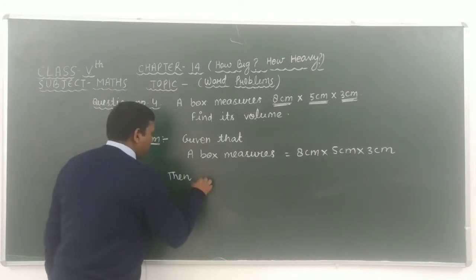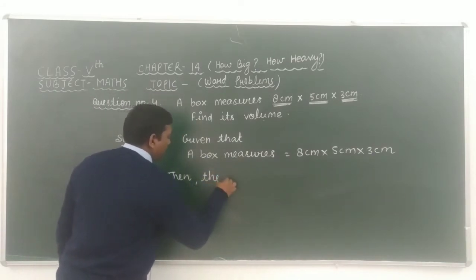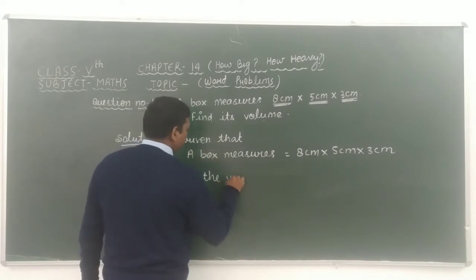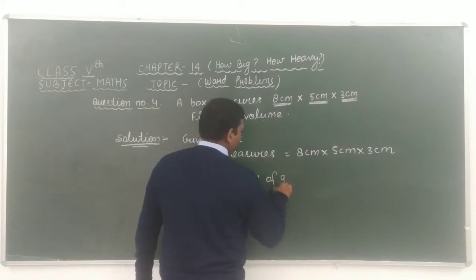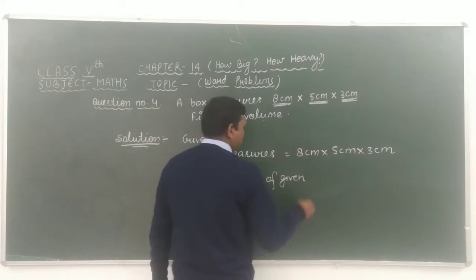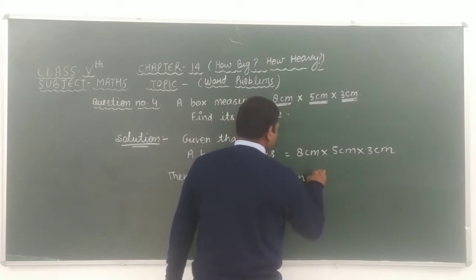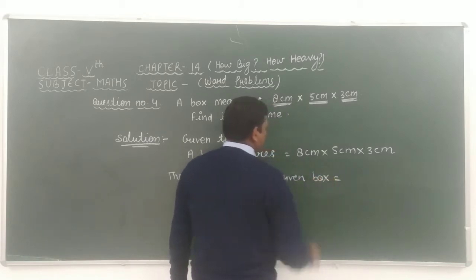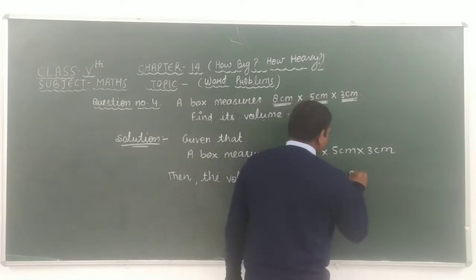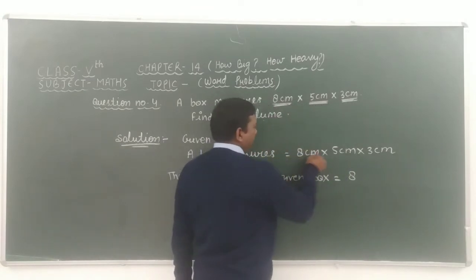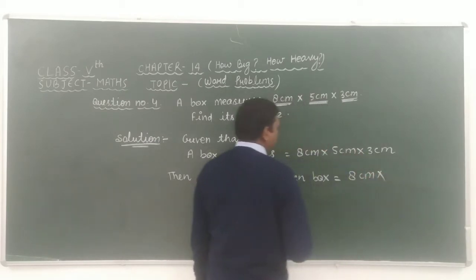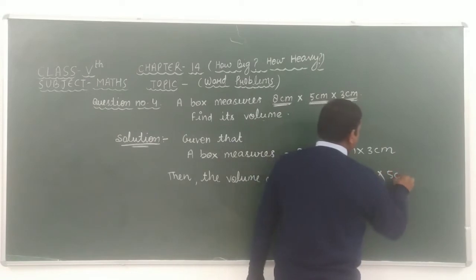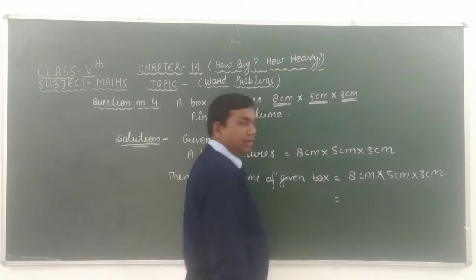Then the volume of the given box is equal to the multiplication of these. Look here carefully: we take 8 centimeter into 5 centimeter into 3 centimeter, and after multiplying these we get the result.